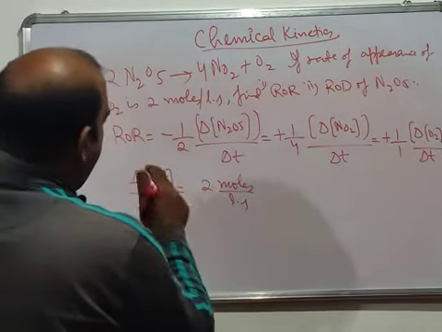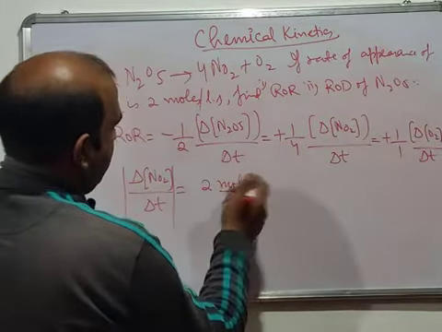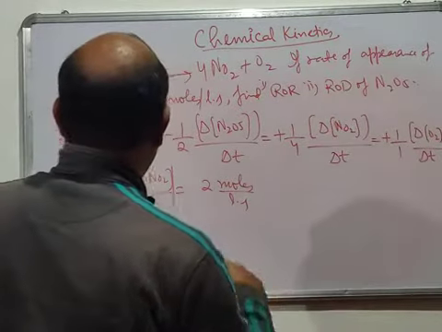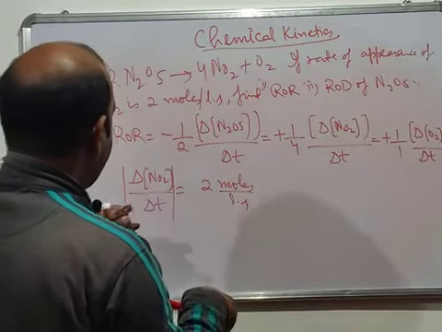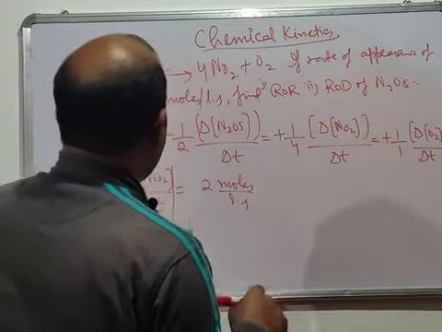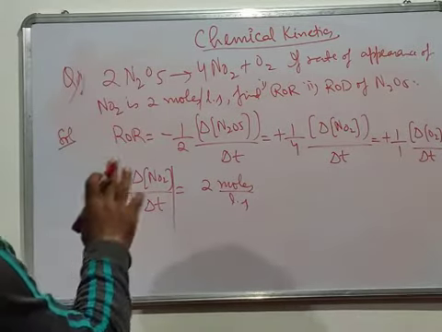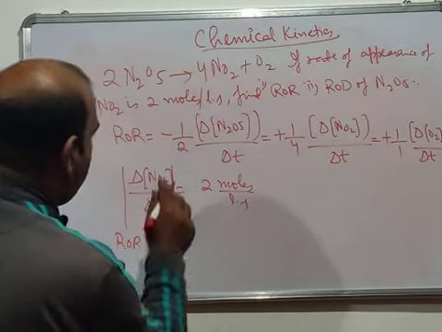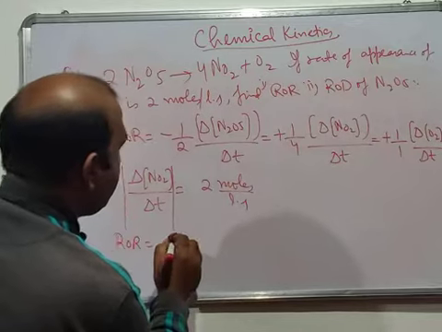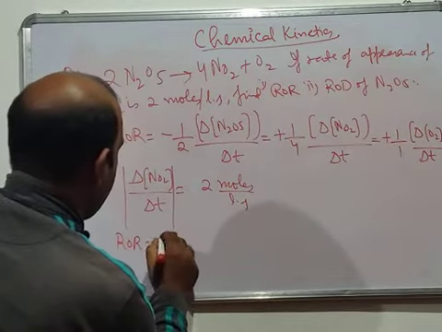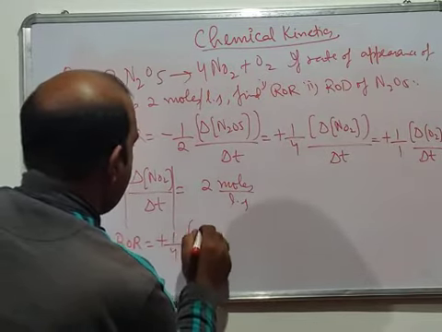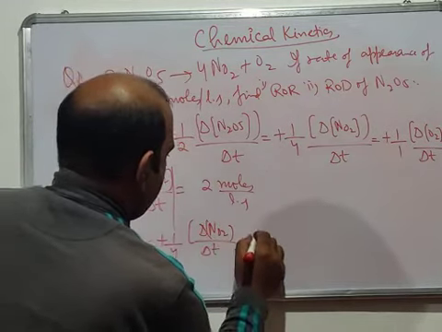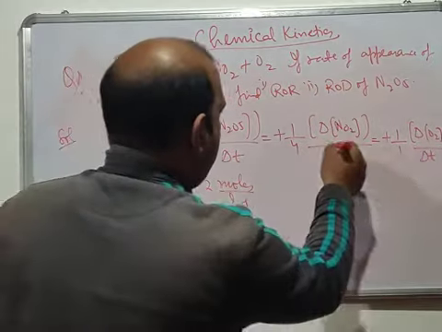Sorry, this is actually the rate of appearance, so you take the mod, it's plus 2 moles per liter per second. Now the rate of appearance is given, and what we have to find is the rate of reaction. The rate of reaction in terms of NO2 is plus 1 by 4 del NO2 divided by del T, which is equal to plus 1 by 4 into, so this is actually 2.